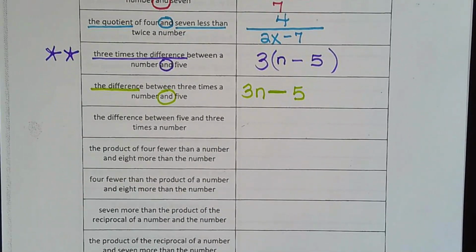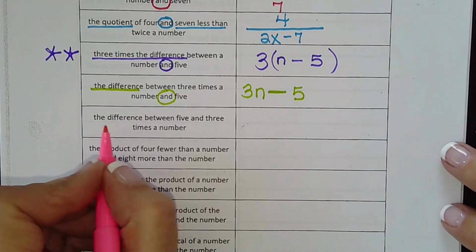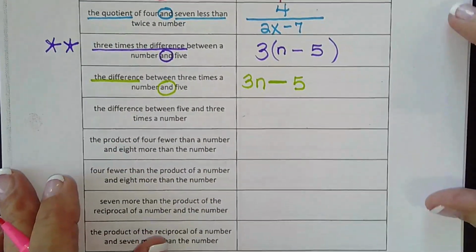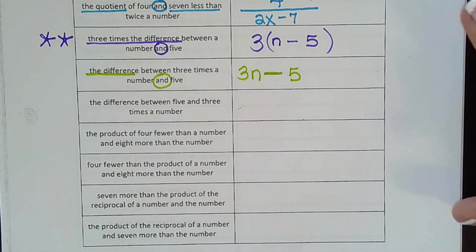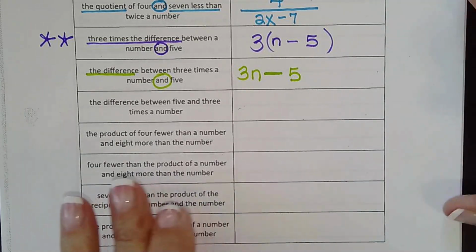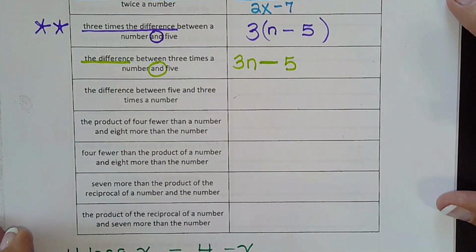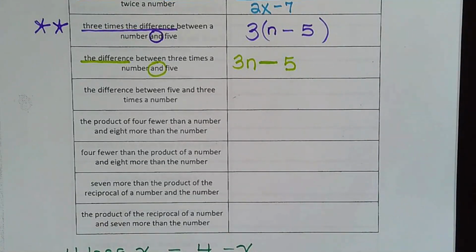Okay, one more and then you guys can shut it off and practice the last 4 on your own, because that's the only way to get good at it, is by practicing. If you sit and write down everything I say, you won't remember nearly as much as you will from doing problems and missing them. Missing them is awesome. That's how we learn. We learn from our mistakes. So getting everything right, well, that's great. That means you probably already know it. But missing is just as great, because that's how you learn.